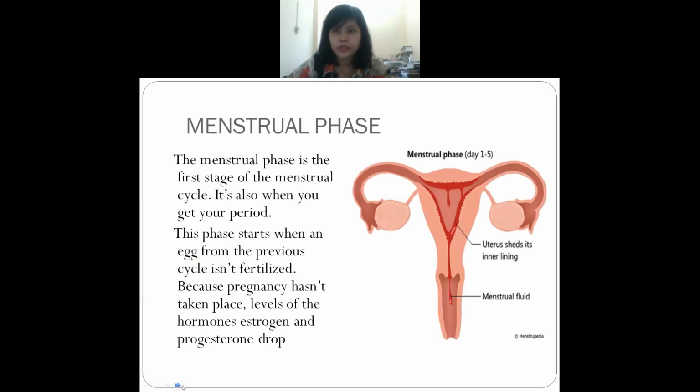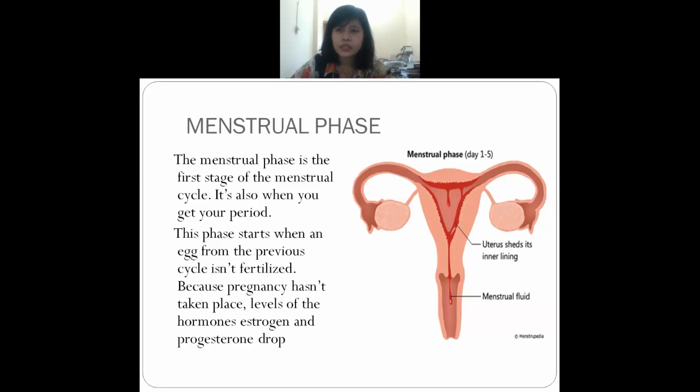So let us discuss the first phase, the menstrual phase. In the menstrual phase, what happens? It lasts for about 1 to 5 days, and it is the first phase in the menstrual cycle. It usually occurs because the egg was not fertilized. This means the female was not pregnant. That's why this menstrual phase occurs.